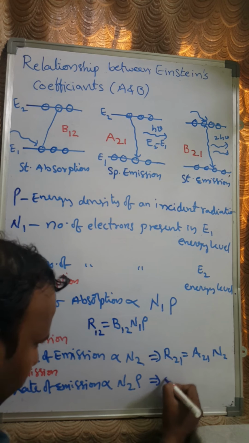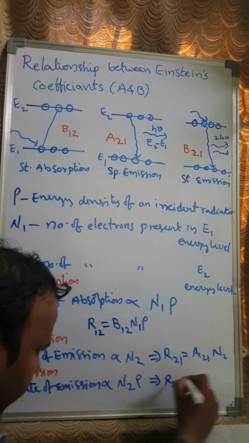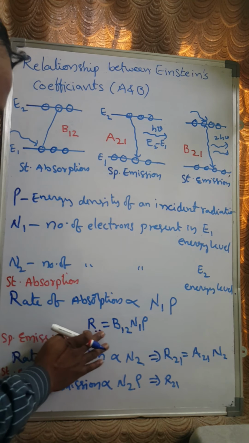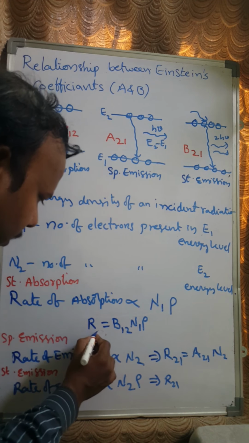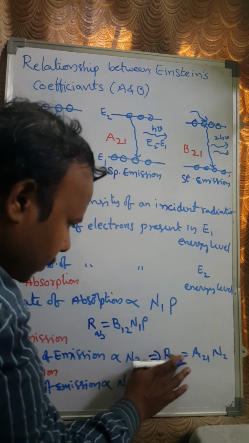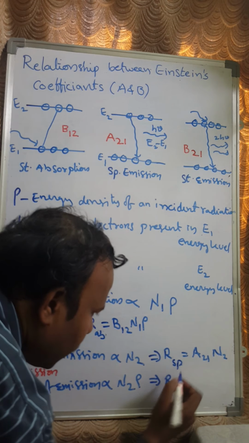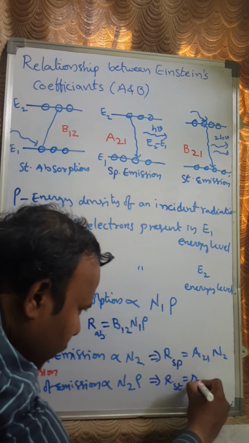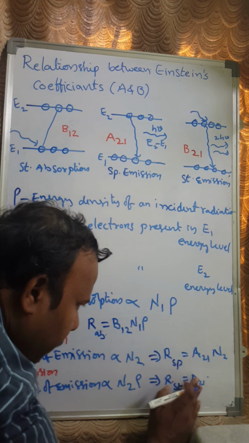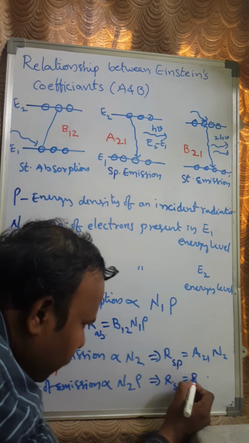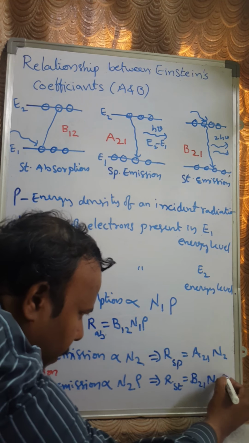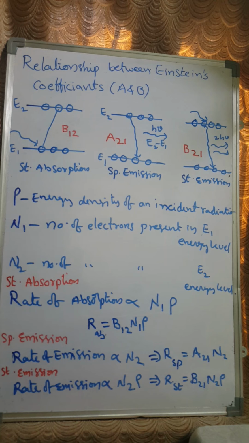Okay, here I will put AB for the stimulated absorption process, SP for the spontaneous process, and ST for the stimulated process. The emission equations are R21 equals A21 N2 for spontaneous and B21 N2 rho for stimulated, right?